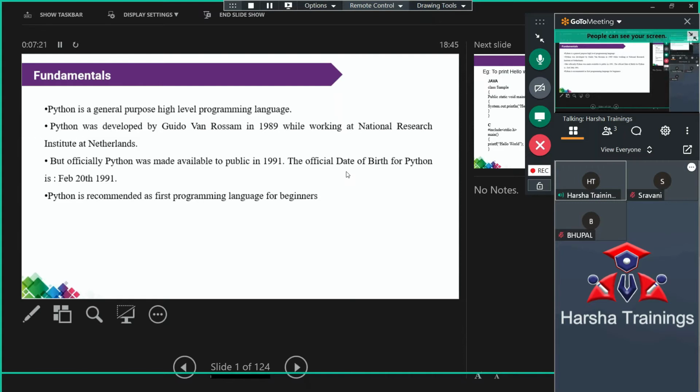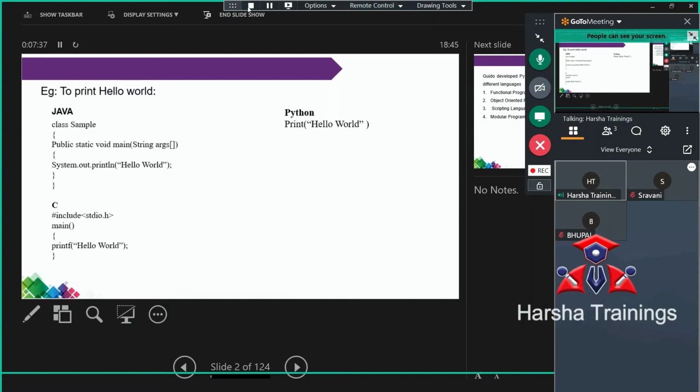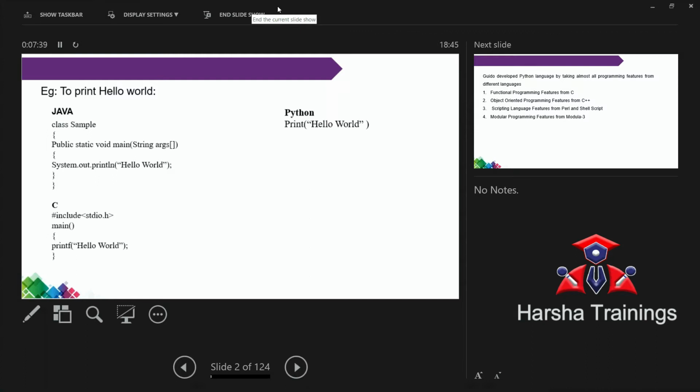So I think all these are not very important things; these are the basic fundamentals. We already discussed this example, but once again I will discuss it, because from today onwards we will start the complete session. What is this? My program is simply to print a hello message, that is, hello world. Here we have three languages: Java, C, and Python.